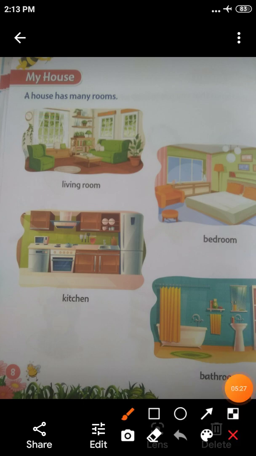See, benefit of the living room. You receive guests in the living room, right? Yes. Most of the time you will spend in this room, that is the living room. Okay.